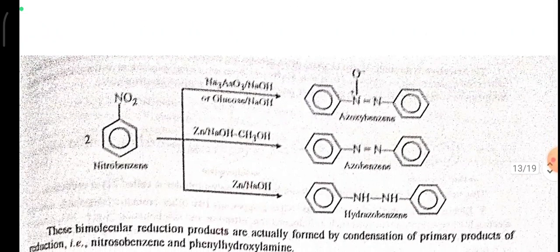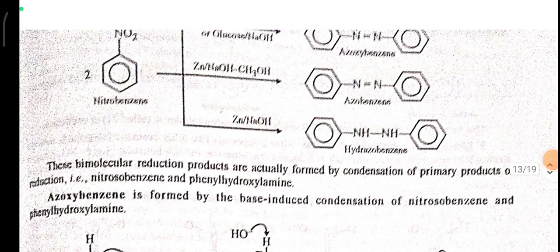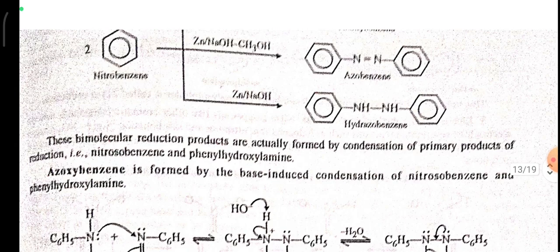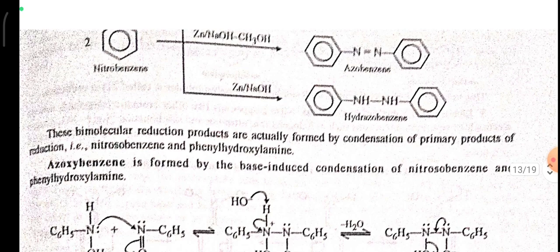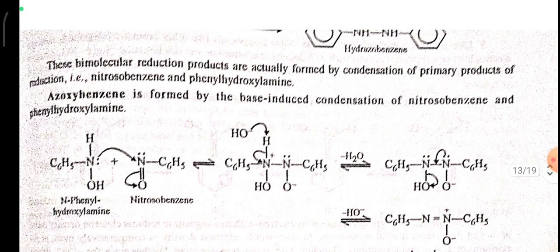For example, nitrobenzene here gives three different products with three different reagents, that is azobenzene, hydrazobenzene, and azoxybenzene. These bimolecular reduction products are actually formed by the condensation of primary products of the reduction, nitrosobenzene and phenylhydroxylamine.